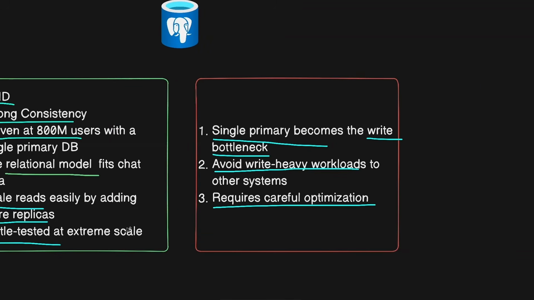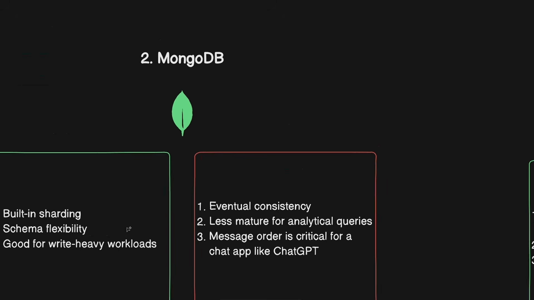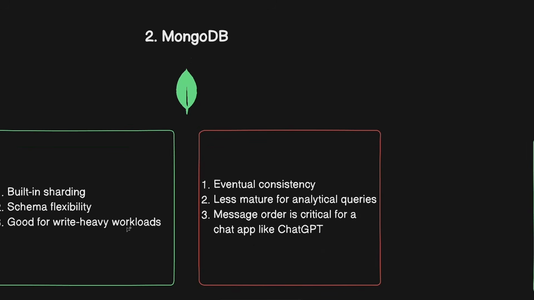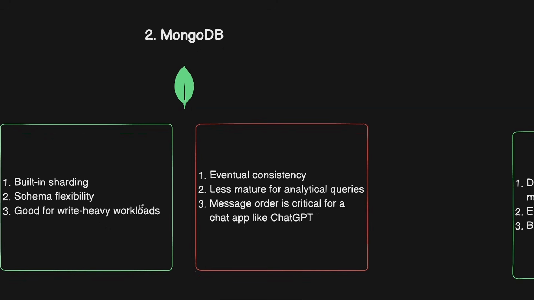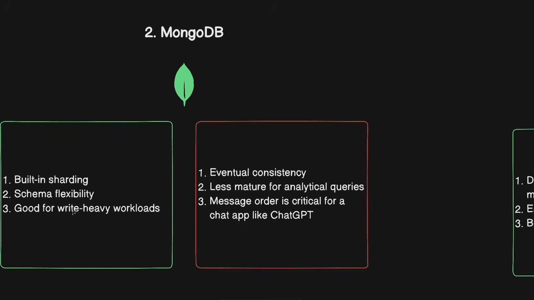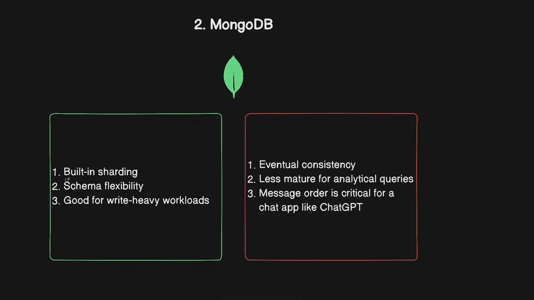Now, what about the other option, which is using MongoDB? Because it's also the classic web scale choice. Let's see if this actually makes sense for a chat application like this. First of all, the pros of this is that it comes with built-in sharding. It was designed from the ground up to shard data across multiple servers, and the database handles the routing automatically for you. That might be something that will scale the writes, which we can't in a single primary database with PostgreSQL.